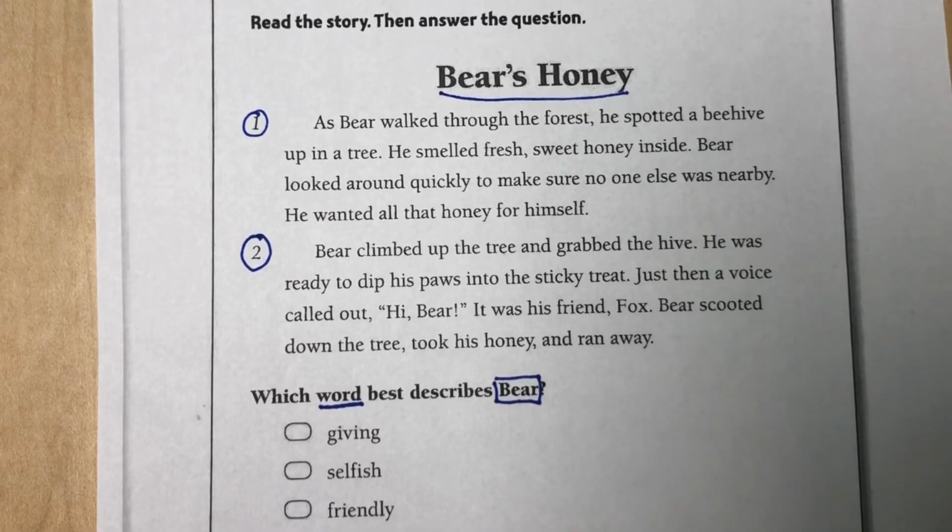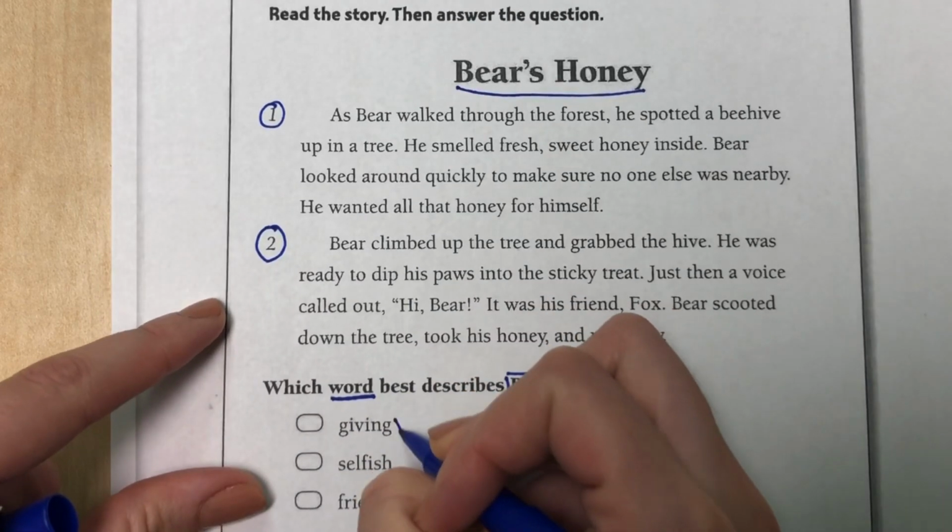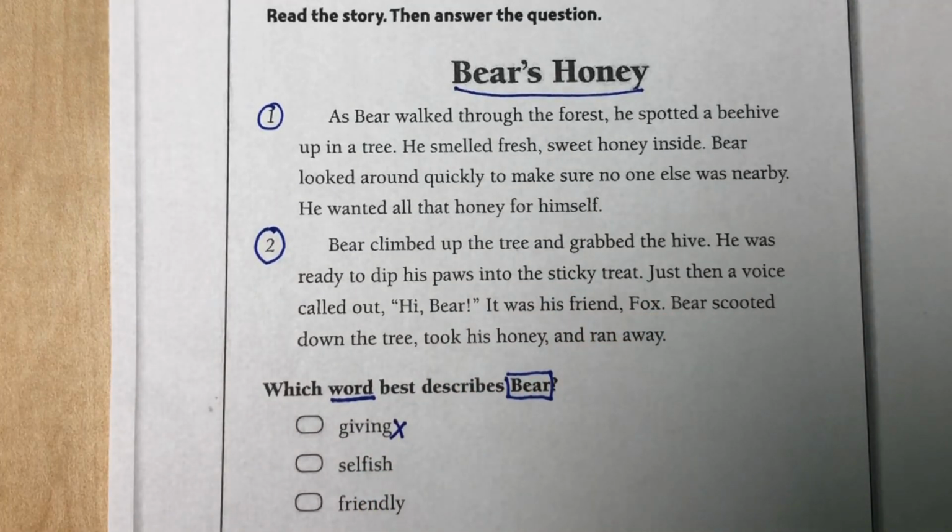Now let's take a look at our question again. It says, which word best describes Bear? Is Bear giving, selfish, or friendly? So let's look at our first option. Is Bear giving? That means he gave something to someone else. Did anywhere in this passage talk about Bear giving his honey to anyone like Fox? No, he didn't. He actually kept it. So we know that's wrong. Bear is selfish.